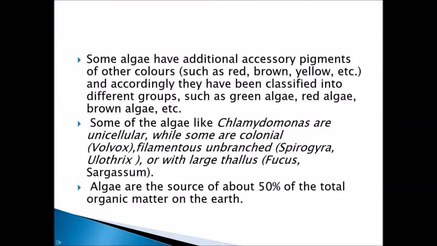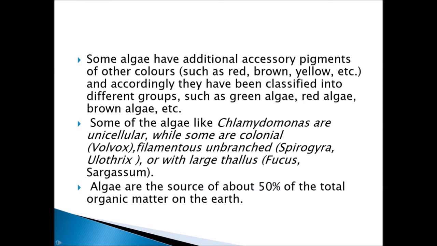Some algae also have additional pigments, that is colors. Other than chlorophyll, there are additional accessory pigments such as red, brown and yellow. Accordingly, they have been classified into different groups such as green algae, red algae and brown algae. So other than green color, there are also other colors present like red, brown and yellow. Based on these colors, the algae have been separated.